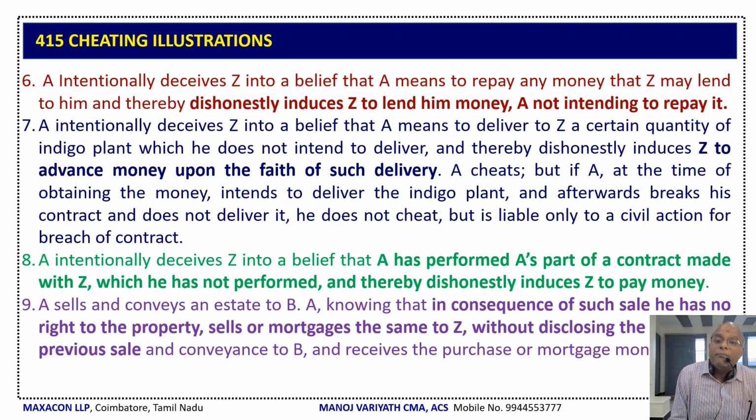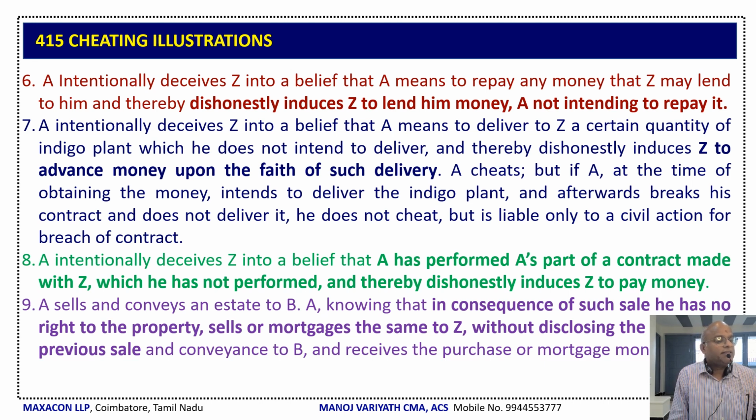And he may induce Z to advance the money to him upon the faith of such a delivery. It's a clear case of cheating. But remember, if A, at the time of obtaining money, intends to deliver indigo plant, and afterwards he breaks this contract and couldn't deliver it, it is not cheating. It is only liable for civil action for breach of contract.